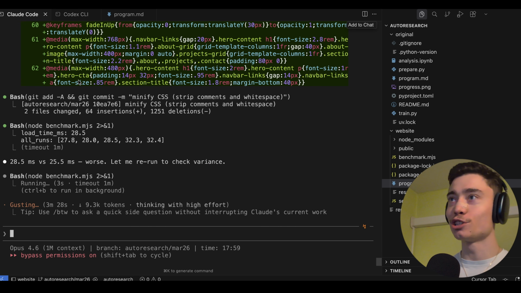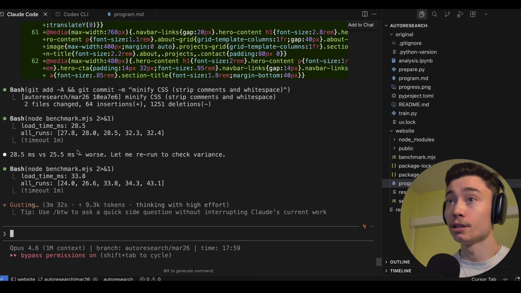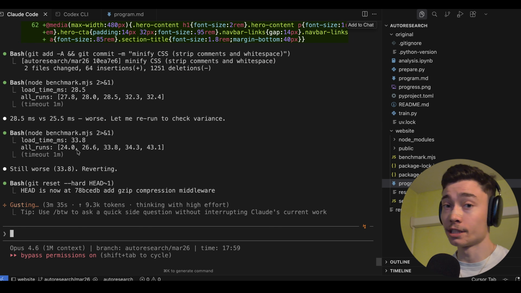I'm gonna let this AutoResearch loop run for a bit. We're already on 25 milliseconds. That's crazy. Already half in a matter of 4 minutes. Let's see where this gets.